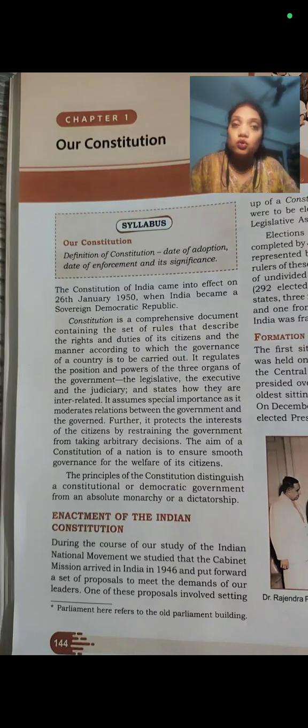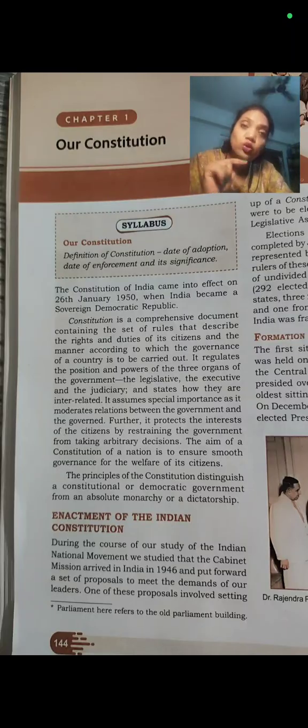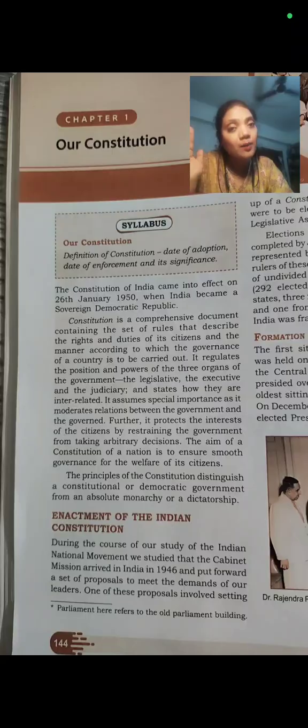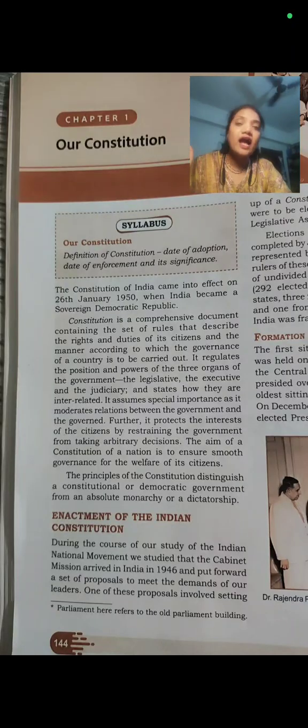We know that the president of India is known as the executive head. He is also known as the nominal head. So the president and the prime minister, these important captains, come under both. They come under the legislature also, and they come under the executive also.